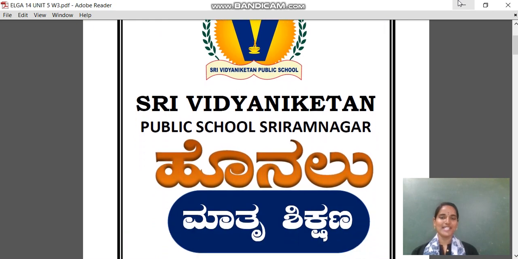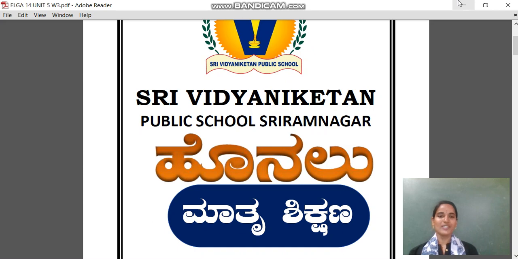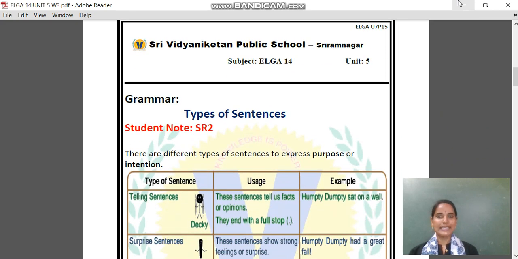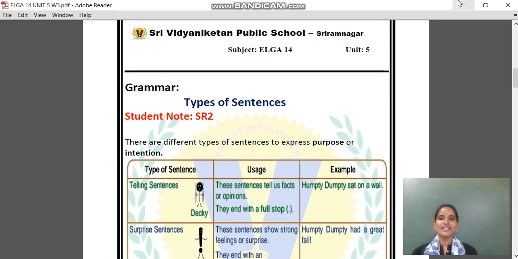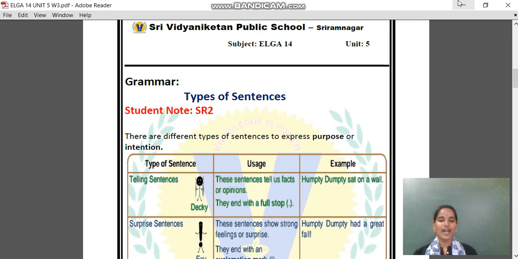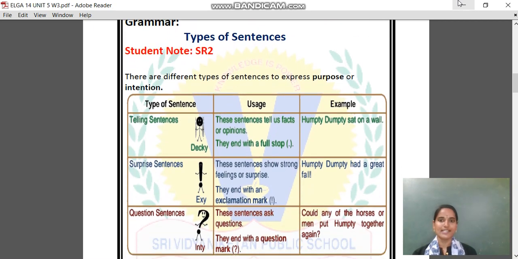So before going to today's revision class, please ensure that you are ready with your student reader, workbook and a notebook. Clear? So moving on to today's revision class, grammar, we are going to discuss types of sentences. For this, you can pause the video and open your SR2. Yes, done? Great. So, in types of sentence, there are three types of sentence.